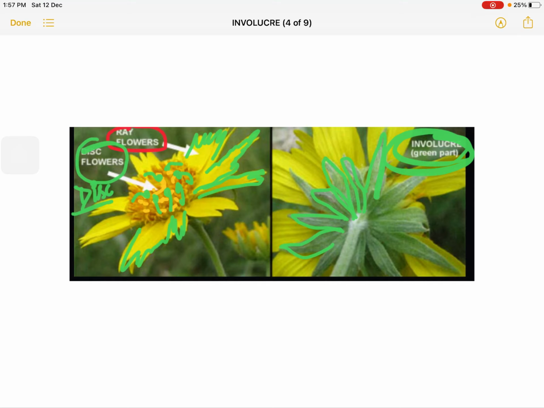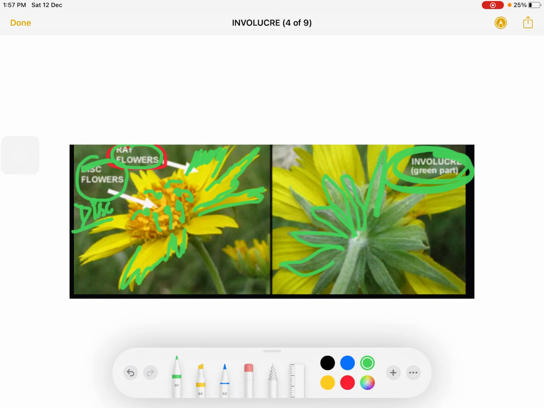Here we have two types of flowers: ray flowers, the outer yellow ones, and in the center, the disc flowers.